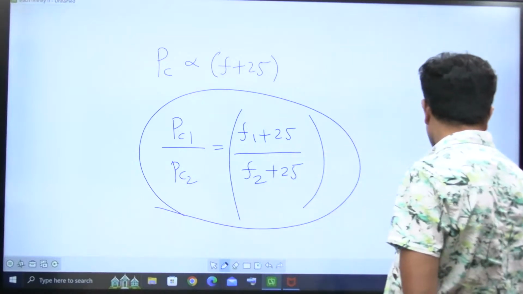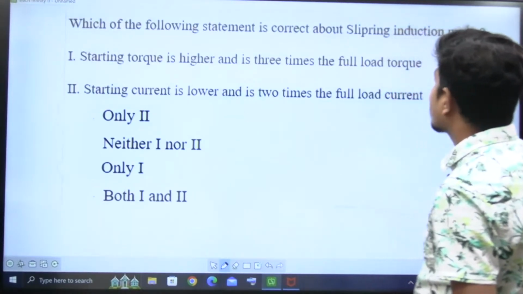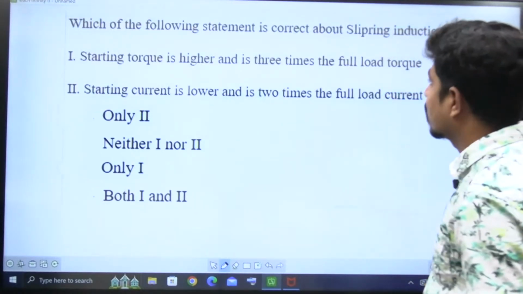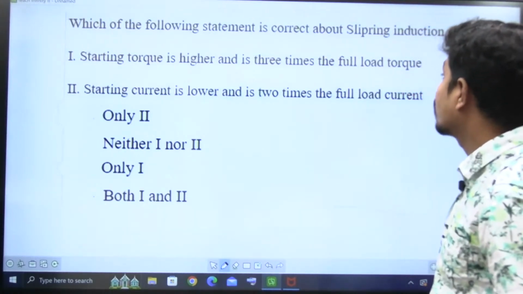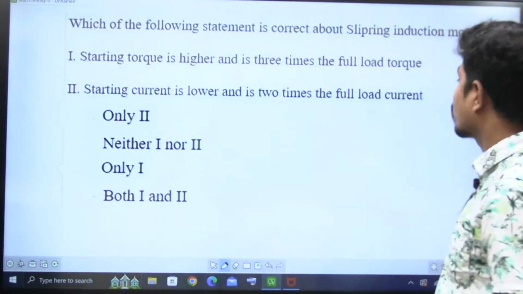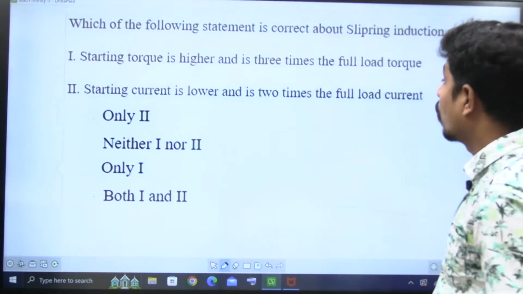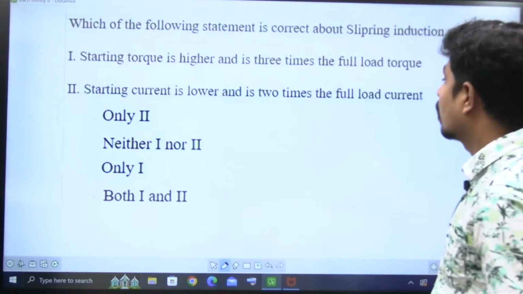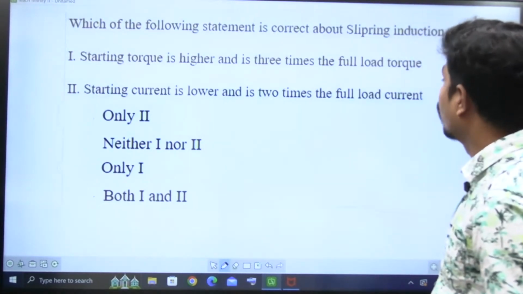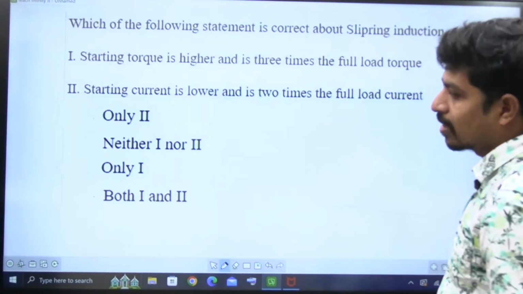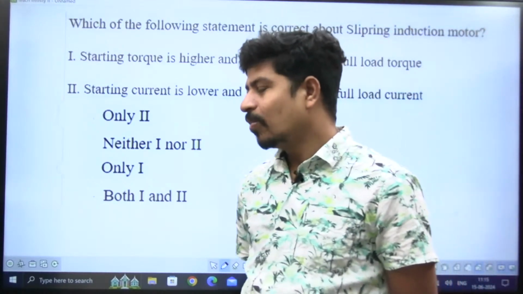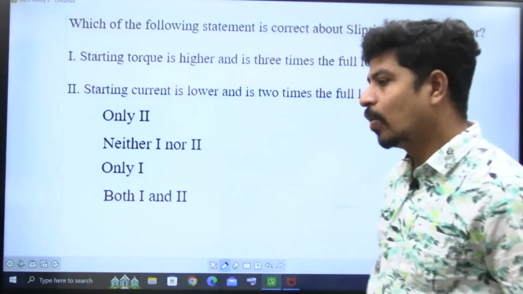Right? The next. Which of the following statements is correct about slip ring induction motor? Starting torque is higher and approximately 3 times that of full load torque. Starting current is lower and it's 2 times that of full load current. Yes, yes, Satyam Sinha. Now you tell me, both 1 and 2 are correct, or only 1 is correct?